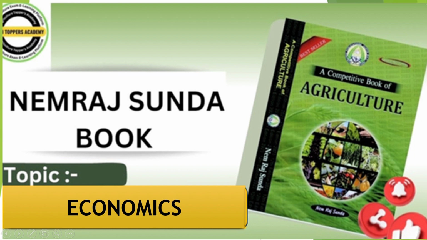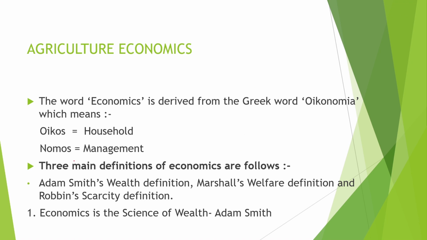This is a one-shot video for agriculture economics. The word economics is derived from the Greek word oikonomia, where oikos means household and nomos means management. The three main definitions for economics are as follows. First is Adam Smith's wealth definition, second is Marshall's welfare definition, and third is Robbins' scarcity definition.